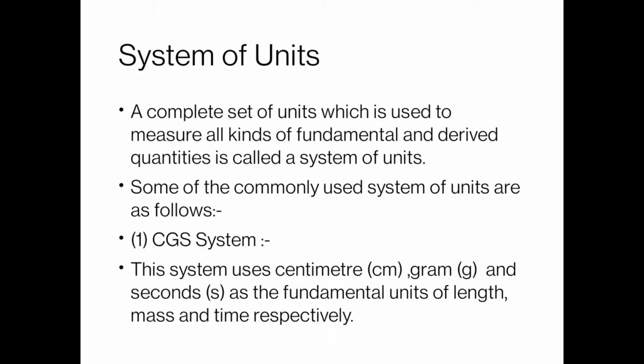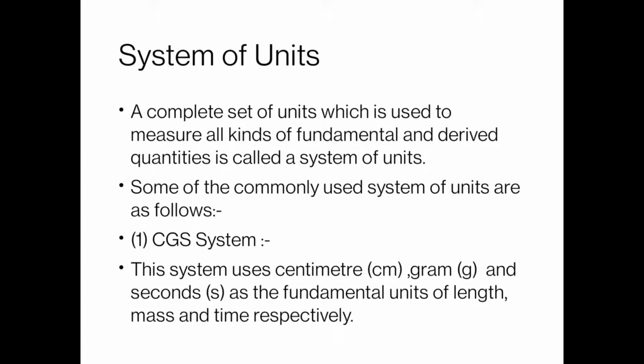Next is system of units. We have various units, but we have some system in which we can define these units. So there are three systems of units. A complete set of units which is used to measure all kinds of fundamental as well as derived quantities is called a system of units. In one system we can calculate all the fundamental as well as derived quantities. A compact form of this is known as system of units.